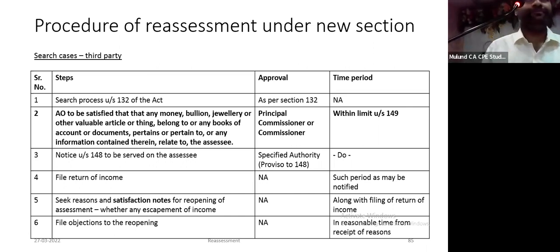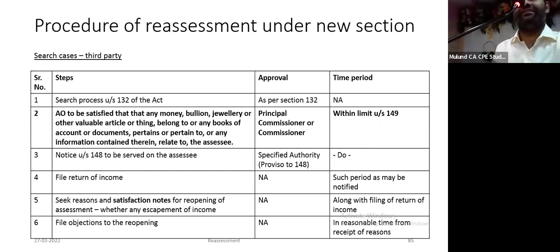Mind you, beyond 3 years, in third party search cases, the satisfaction is with the approval of the principal commissioner, but the notice under 148 is with the approval of the principal chief commissioner. Satisfaction is with the approval of the principal commissioner or commissioner, but beyond 3 years the specified authority is the principal chief commissioner.